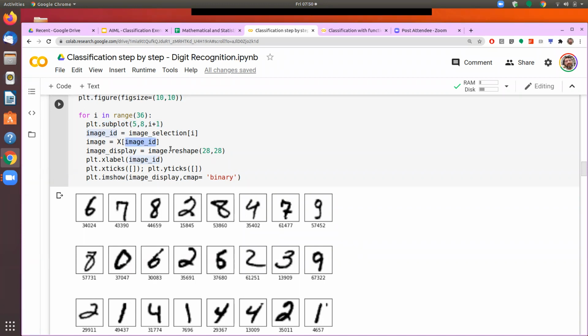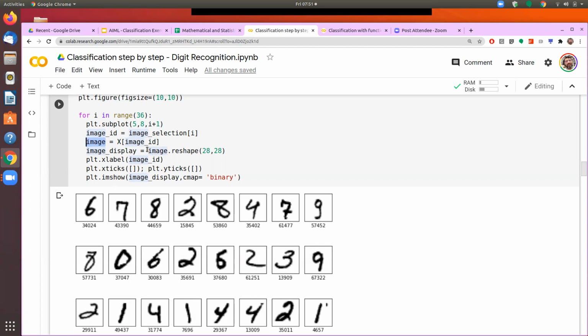If I say X100, so all these numbers that you are seeing in the bottom, 34024 and 43390, this is the record ID. So I am saying pick up the 34024 number of record from dataset X. And the value of that I am storing into a variable called image. So this one is my input data for creating that image.